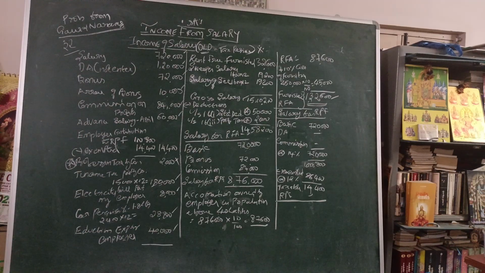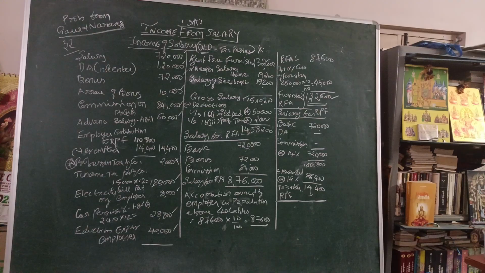The problems are based on the question; we have to solve as per the old tax regime or as per the new tax regime. In this problem, it is given in the question as the new tax regime. But since I have not taken the new tax regime for you, I solved it as the old tax regime. Tomorrow or the next problem will be solved on the new tax regime. Okay. First, take problem number 32.